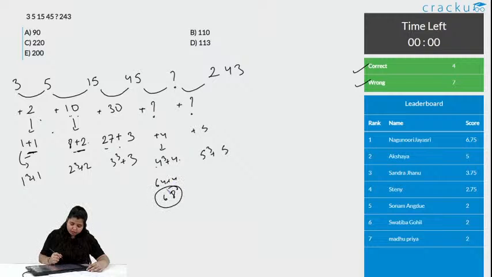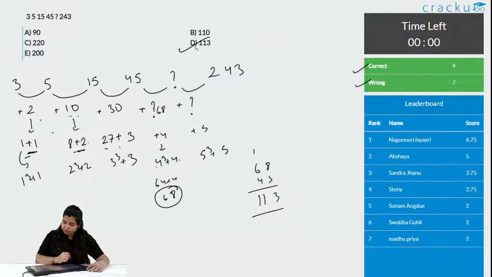So, this number should be 68, and what should this number be? We are adding the numbers, right. So, it should be 68 plus 45. So, this is 113. Option D is the correct answer, and 4 people got this correct and 7 wrong.